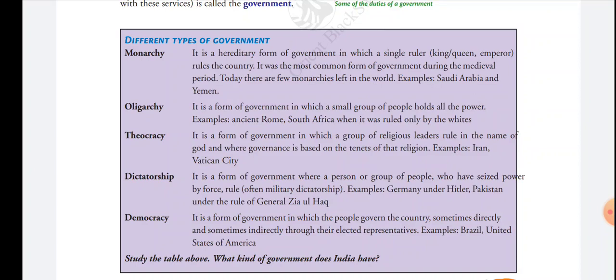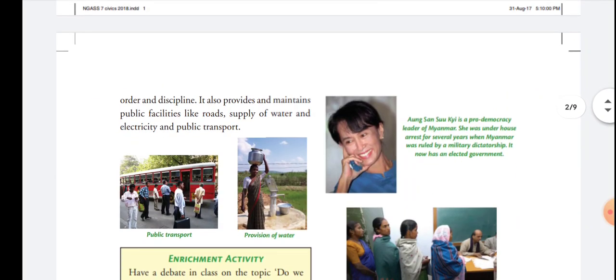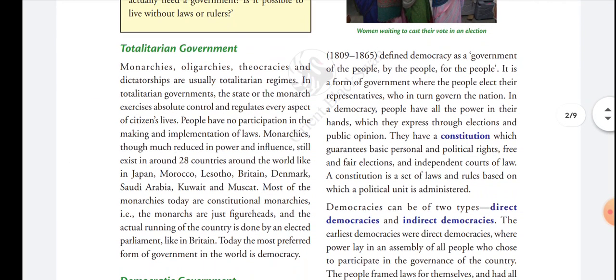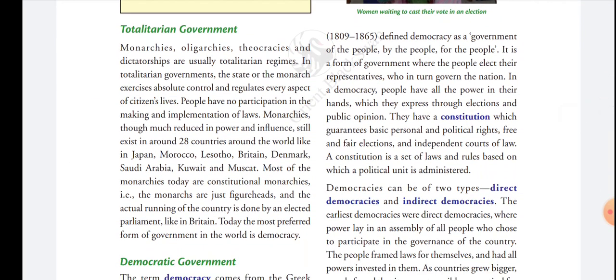And democracy is the form of government where the people elect their representatives and form the government. That government rules the country and the people. A few examples: Brazil, the United States of America, and the best example of democracy is India. So these are the different forms of government. Now, totalitarian government, except democracy.